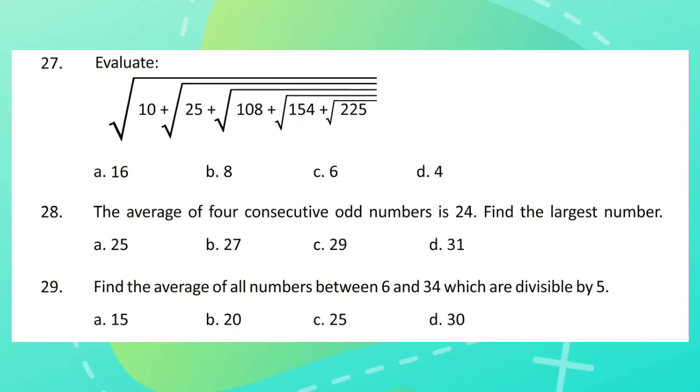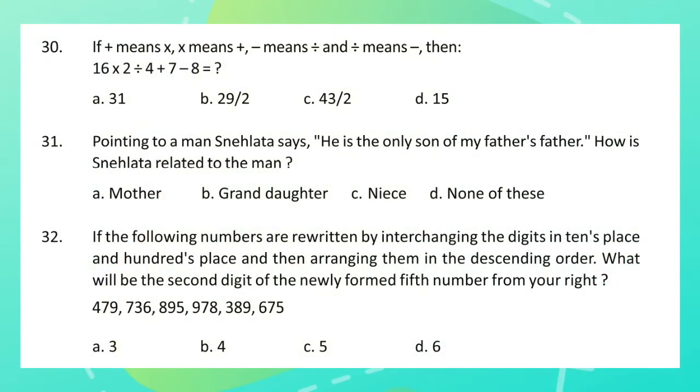Question 12. If the average marks of 3 batches of 55, 60 and 45 students respectively is 50, 55, 60, then the average marks of all the students is? Question 30. If addition means multiplication, multiplication means addition, subtraction means division and division means subtraction, then 16 into 2 divided by 4 plus 7 minus 8 is equal to what?